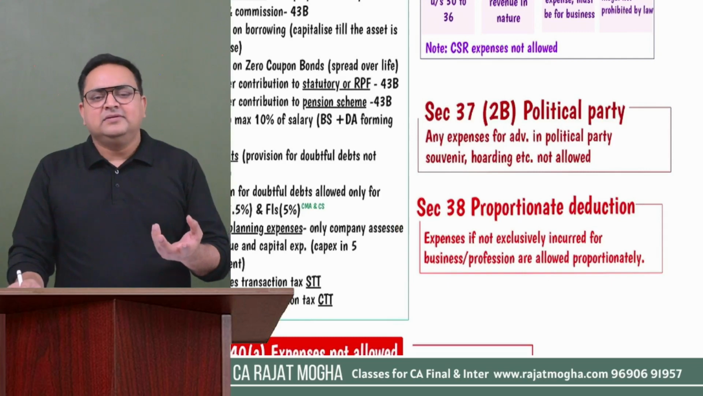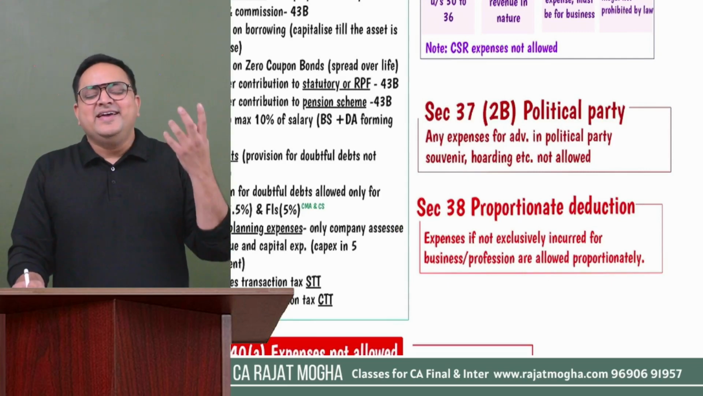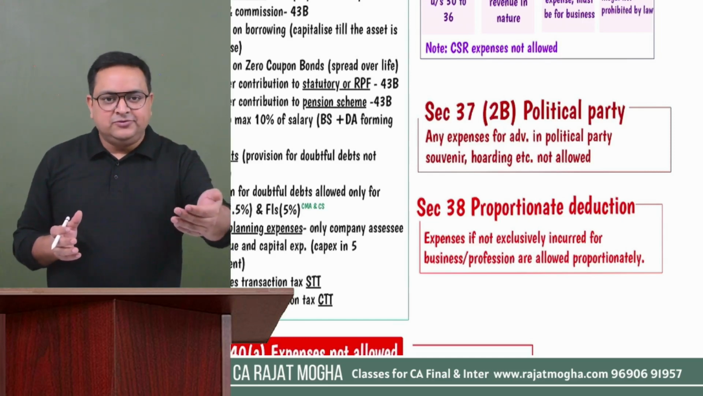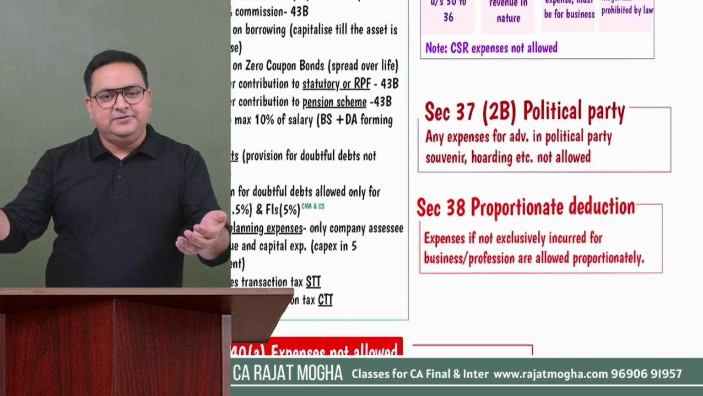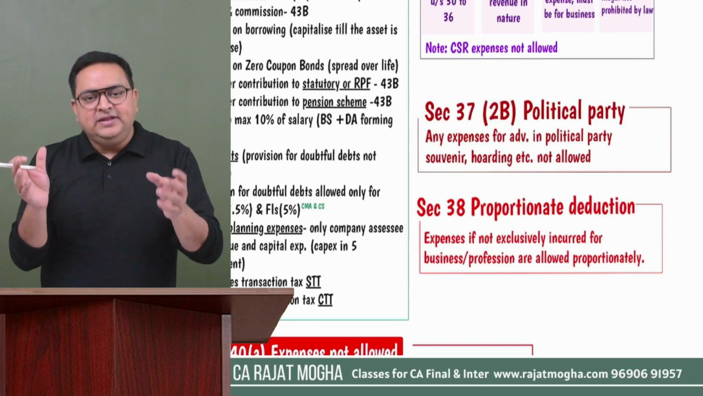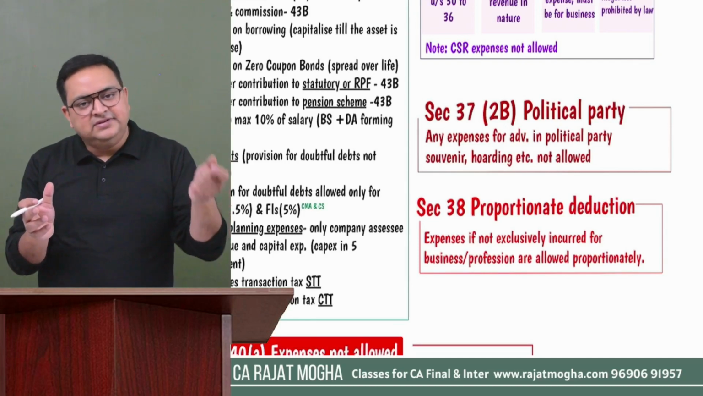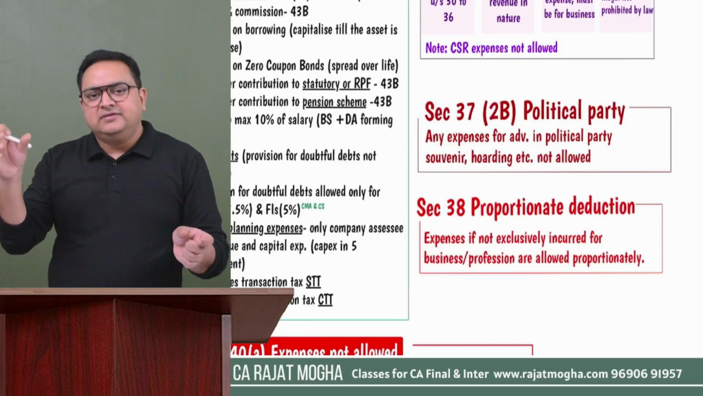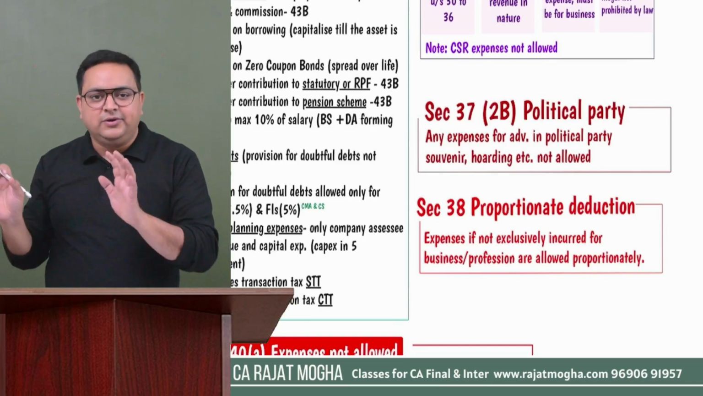Section 38 I have already covered. 38 is a simple section. It says that if any expense is incurred for business or profession purpose and also for other purposes, for personal purpose also, then only the portion of the expense which is related to your business or profession will be allowed. If it is partly related to your personal purpose, we are not going to allow that part, right?